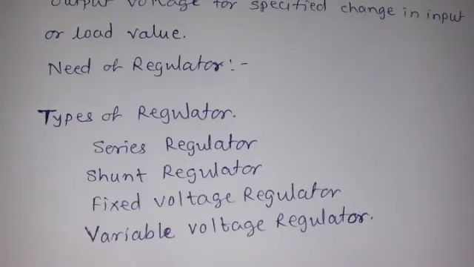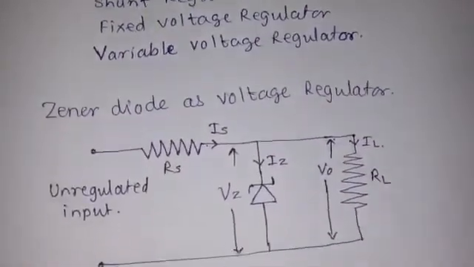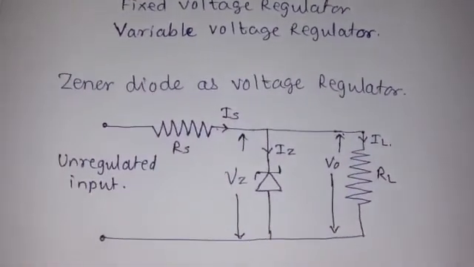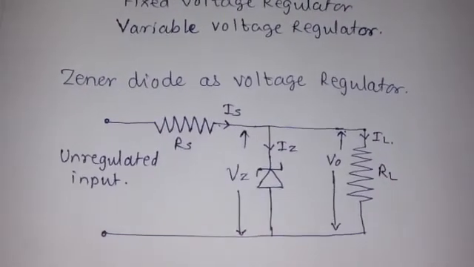Now, if the Zener is connected as a regulator, it is represented like this. This is the circuit diagram for the Zener diode. The Zener is generally connected in parallel with the load resistance, but in reverse bias mode.